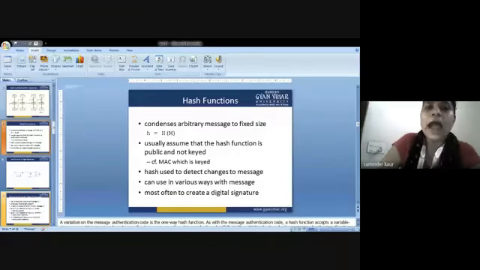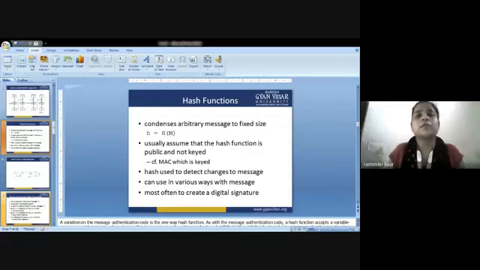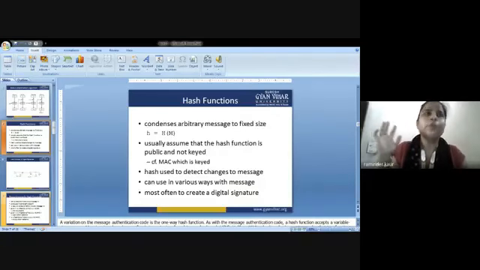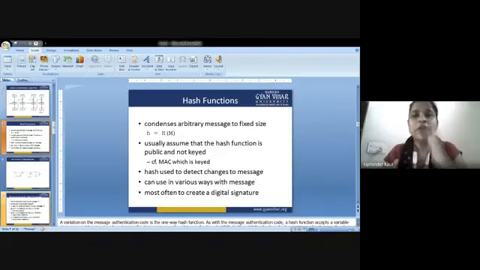A hash function is a mathematical function, because in network security you have to brush up your mathematical skills. A lot of formulas and a lot of theorems from your 12th standard will be used. In addition, there could be formulas that you might have studied in 7th or 8th standard that might also come into the picture when you are talking about network security.